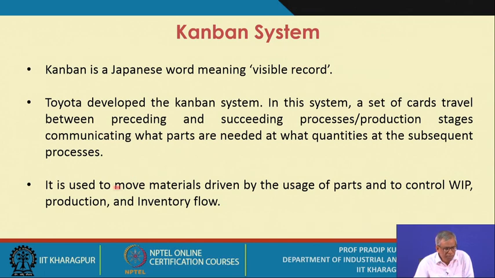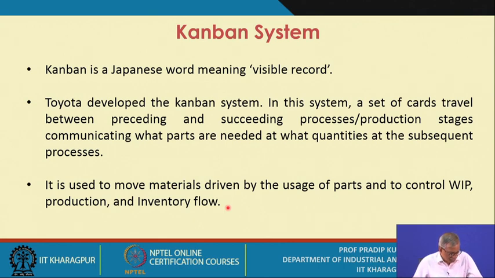It is used to move materials driven by the usage of parts and to control WIP production and inventory flow. That means how many parts you need to send to the next stage is controlled by the Kanban card, right?